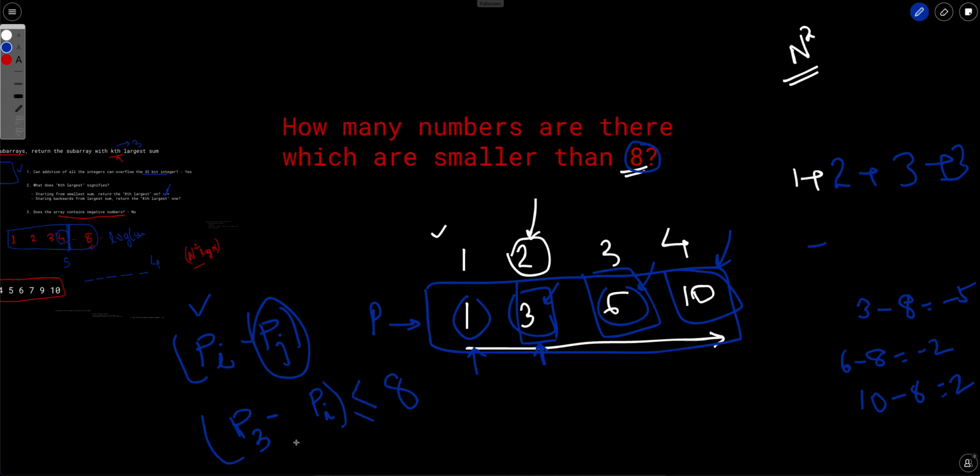So what we have done is we have fixed this i, and now we are asking the same question: how many subarrays are there such that their sum is less than or equal to 8? And by just rearranging this a little bit, we just have to find how many integers are there such that their value is greater than this. So this we can find very easily, because the array is sorted. Because the array is sorted, it means we can do binary search and then just find how many integers are there which are smaller than this. So hope the approach is clear.